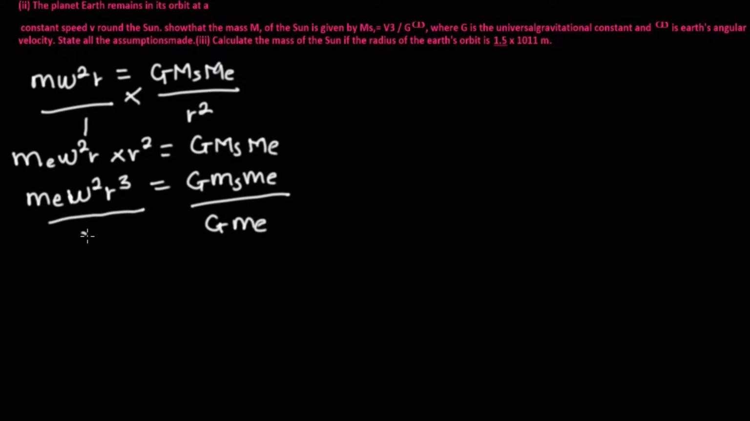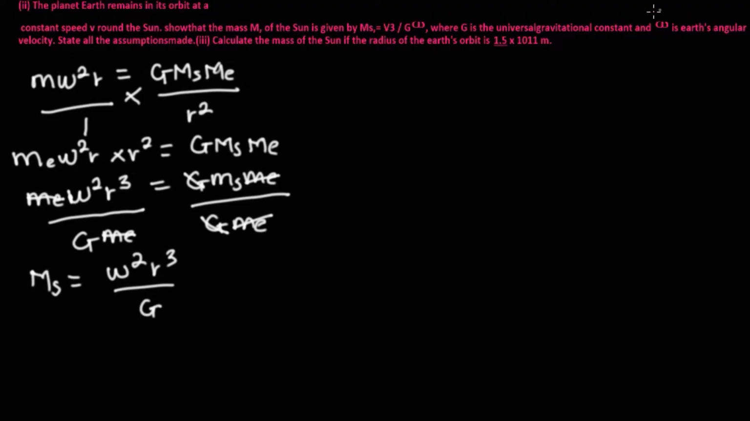So G Me. This will cancel the G's, and the mass of the earth will cancel the mass of the earth. We'll be left with the mass of the sun, which is given as w squared r cubed over G. Now we've been given this.